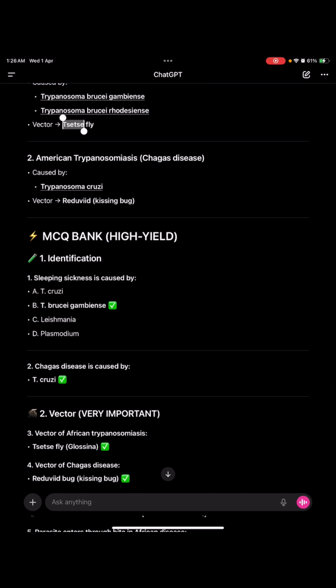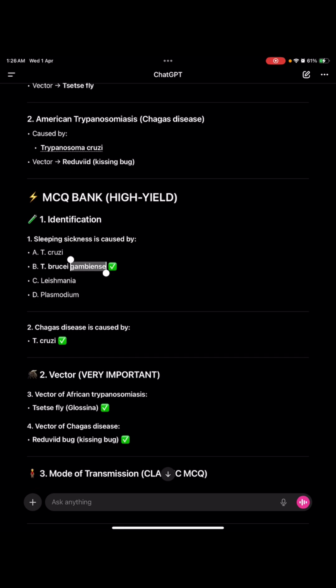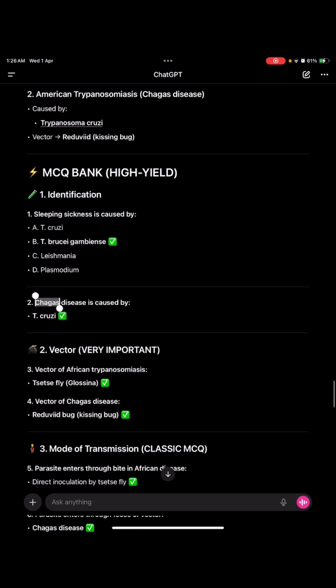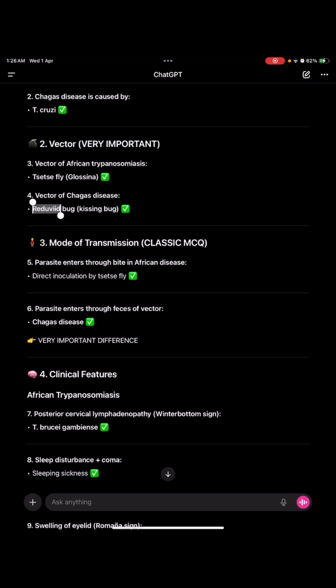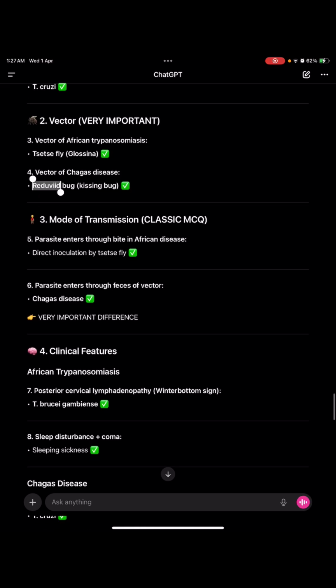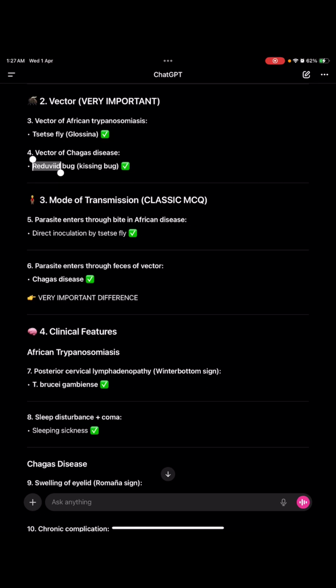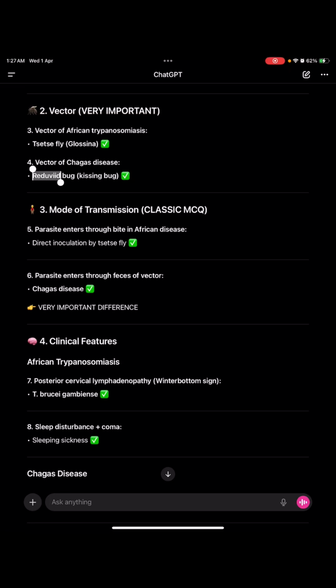Identification of the disease: sleeping sickness is caused by gambiense, and Chagas disease, the American trypanosomiasis, is caused by cruzi. The vector of African is the tsetse fly, Glossina, and the vector of Chagas disease is the kissing bug, the reduviid bug. Modes of transmission: in African disease, sleeping sickness, the tsetse fly will bite and the parasite enters by direct inoculation. In Chagas, the parasite enters through feces of the vector, the kissing bug.